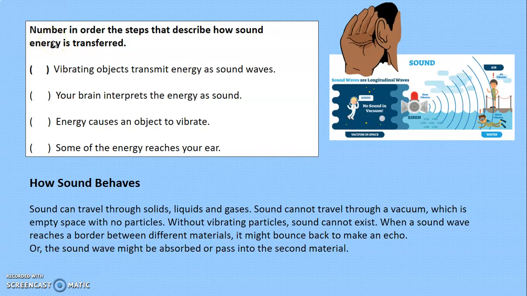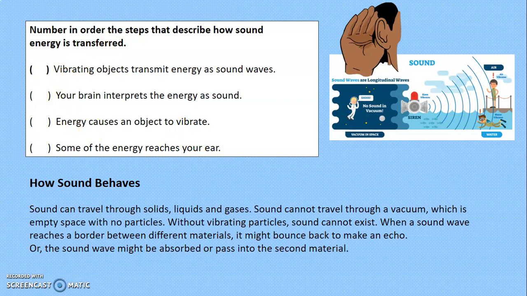And this is the exercise that you have on your book. Okay, number in order the steps that describe how sound energy is transferred. The first one, vibrating objects transmit energy as sound waves. Your brain interprets the energy as sound. Energy causes an object to vibrate. Some of the energy reaches your ear. Number 1, Francisco, please tell me the answer. What would be the first step?